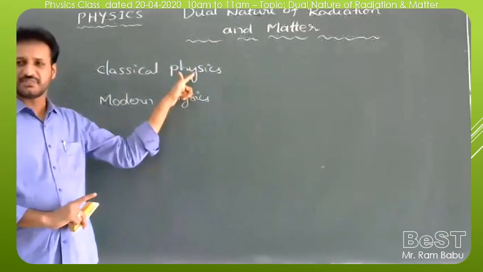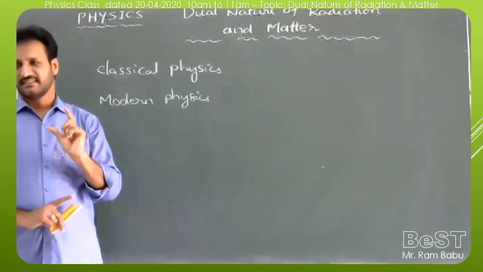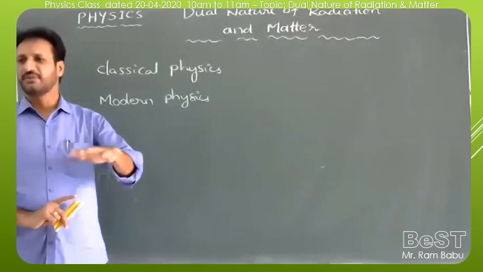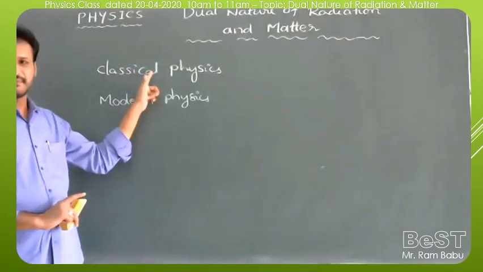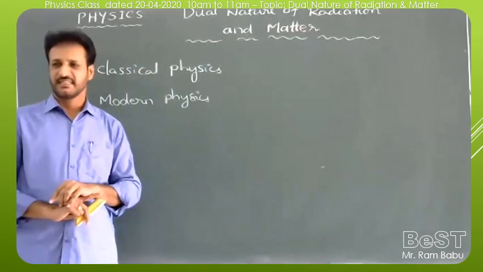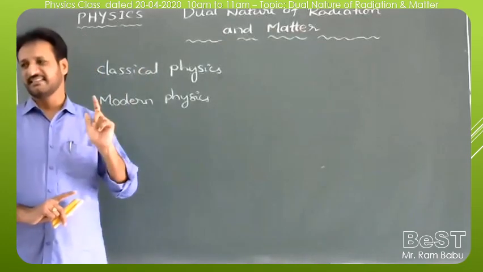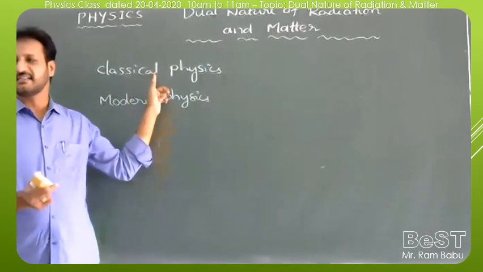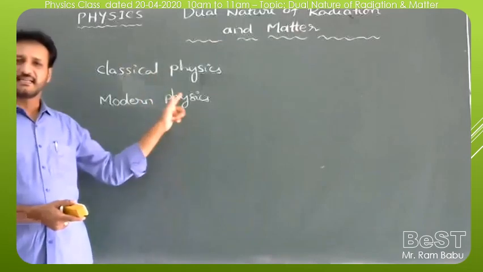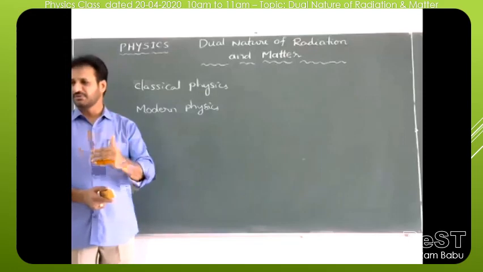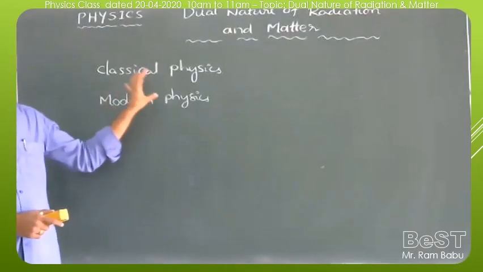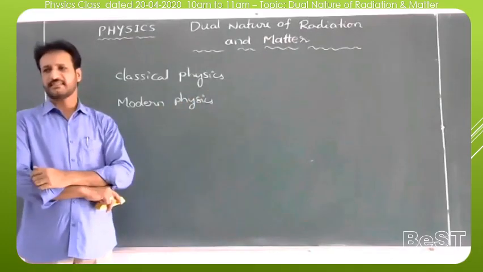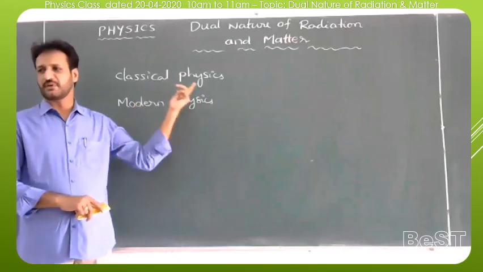In classical physics, the size of the object is very large compared to the atom. But in modern physics, the size of the object is very small, nearly comparable to the atom or less than the atom. In classical physics, the bodies move at speeds very much less than the speed of light. The speed of light we already know is 3 into 10 to the power 8 meters per second, but here bodies move at very low speeds. But in modern physics, the particles or objects move with a speed comparable to the speed of light. That is classical physics and modern physics. In the 19th century, different theories were put forward to explain different models in physics.